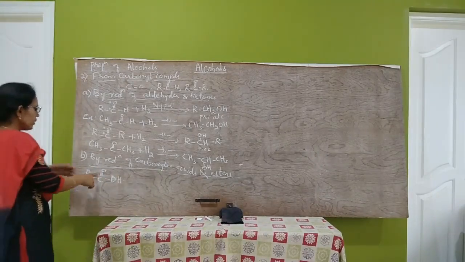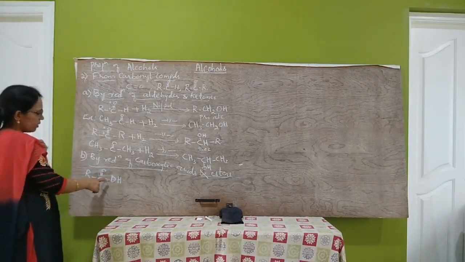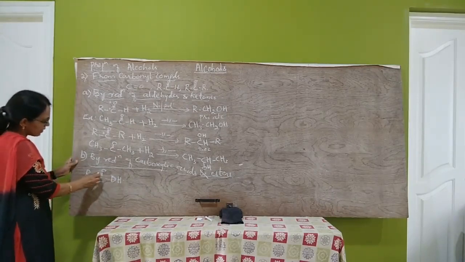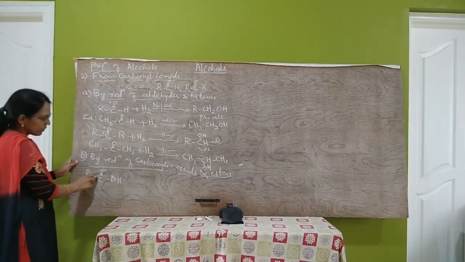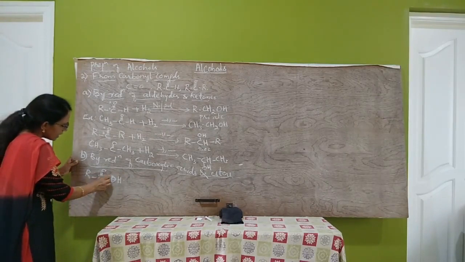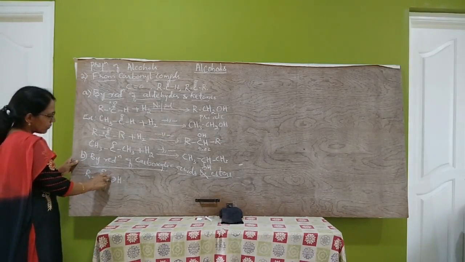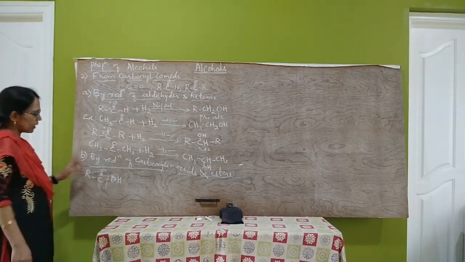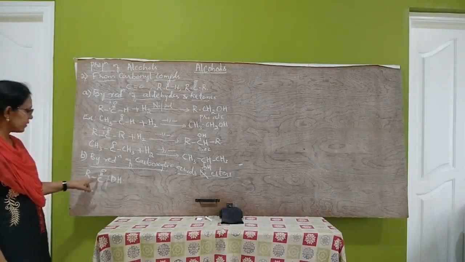Here, in order to reduce this into alcohol, remember reduction means addition of hydrogen. How many hydrogen atoms do we require? Here this bond will be broken. One H will be added here, one H will be added here. Then again, this bond also should be broken. Then one H and another H should be added here. We get RCH2OH plus H2O. That is a primary alcohol and water we get. So 4 hydrogen atoms we use.